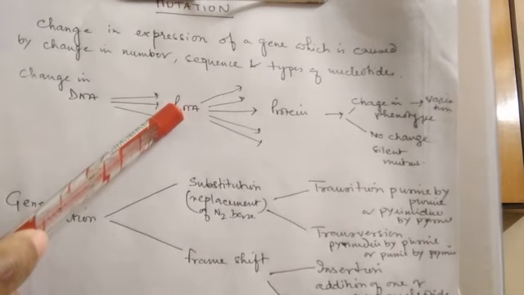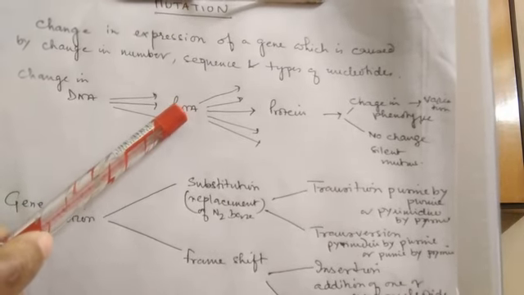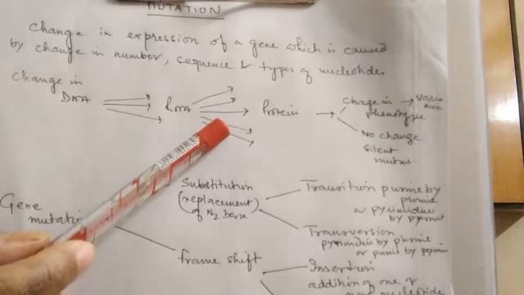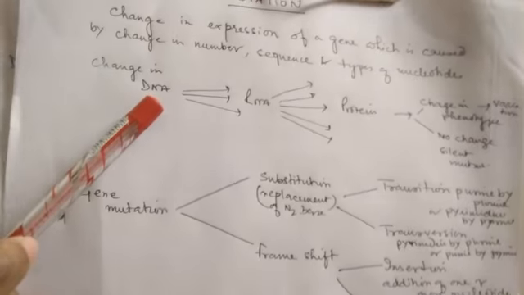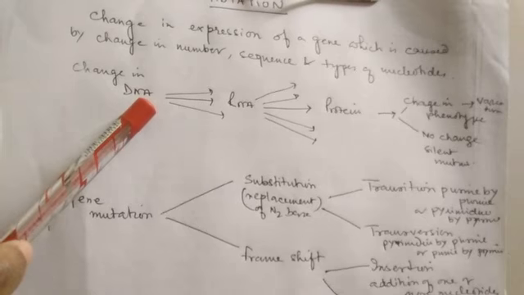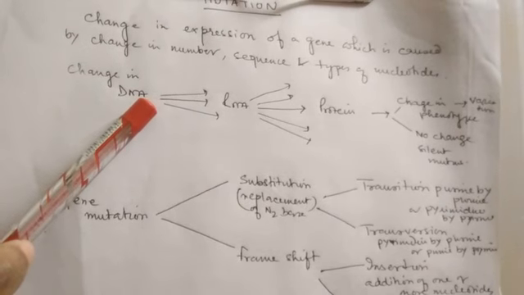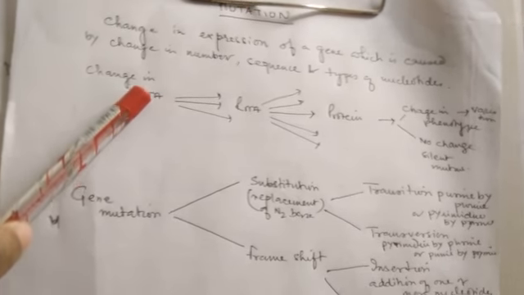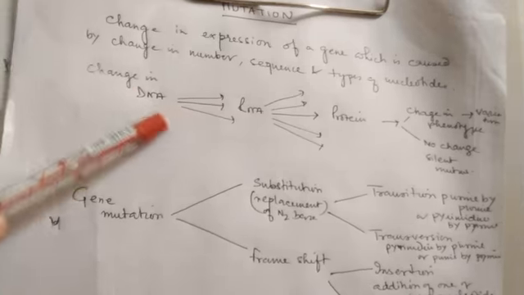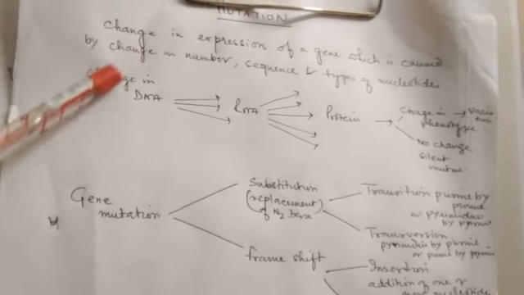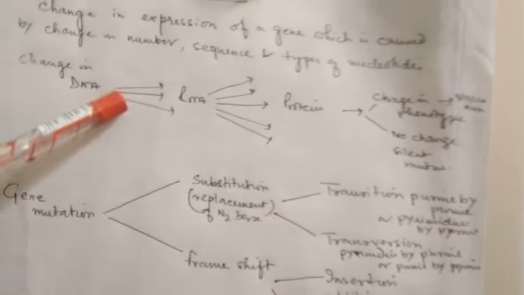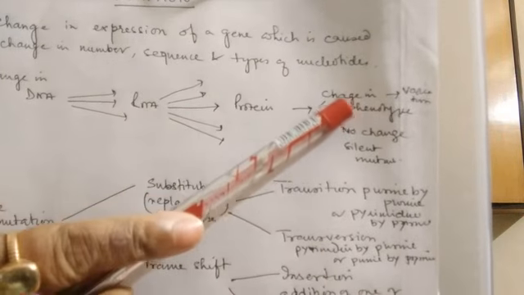If RNA has been altered, then in a few cells that RNA will be altered, and that will affect to a certain extent. But if DNA has been altered, then when the cell divides, this DNA replicates, so there will be alteration in those cells also. Ultimately that will cause a huge effect. Clear? So mutation in DNA is very effective, and that may lead to a change in the phenotype.